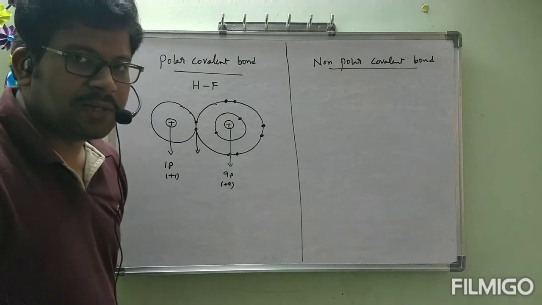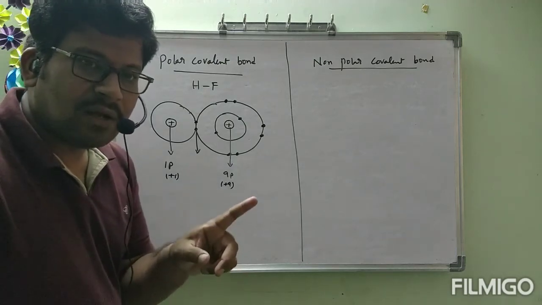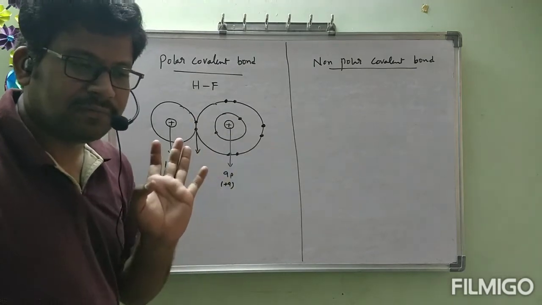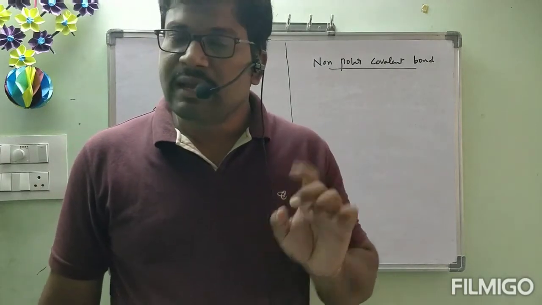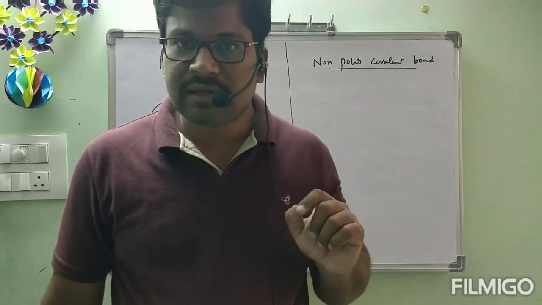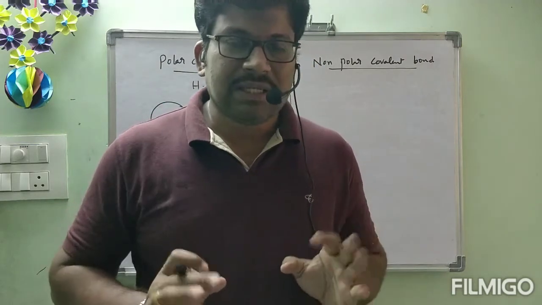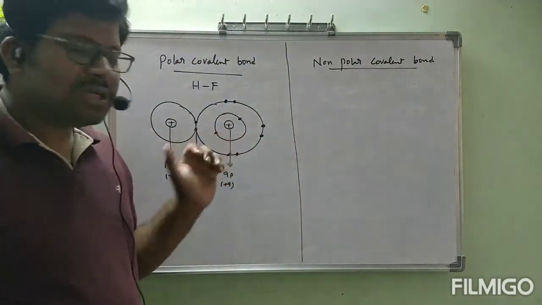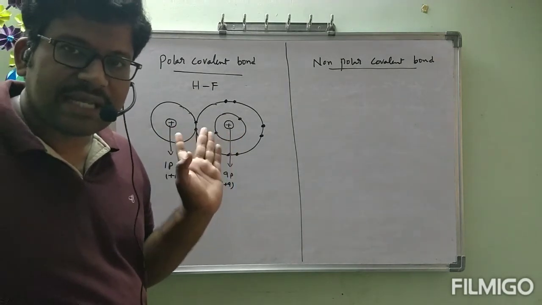Is going to be developed. In an ionic bond, if you take sodium fluoride, NaF, fluorine has a complete negative charge. Why? Because it completely gains an electron. That's why it has a complete negative charge. But here, the electron is not shifted completely towards fluorine, because this is a covalent bond, where sharing happens.